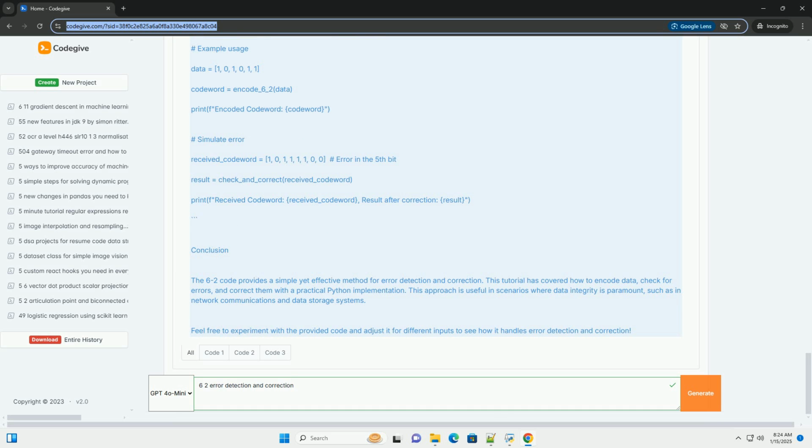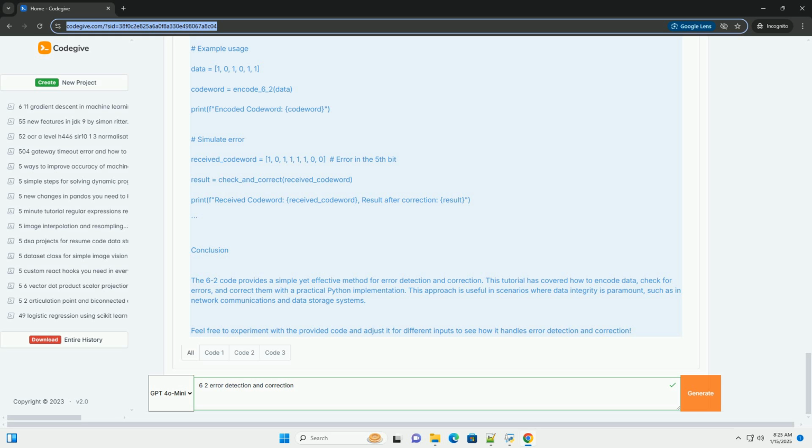Parity calculation. For the 6-2 code, we can use 2 parity bits. Parity bit 1, P1: this bit is set to 1 if the number of ones in the first 3 bits is odd, otherwise it is set to 0. Parity bit 2, P2: this bit is set to 1 if the number of ones in the last 3 bits is odd, otherwise it is set to 0.